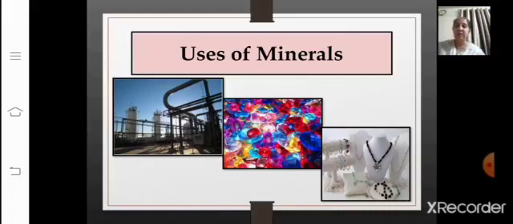Minerals which are used for gems, diamonds, gold, silver, everything comes under the minerals, right? Minerals which are used for gems are usually hard. These are then set in various styles for jewelry. Here in this slide you can see I have given you the images related to the gems as well as the jewelry.